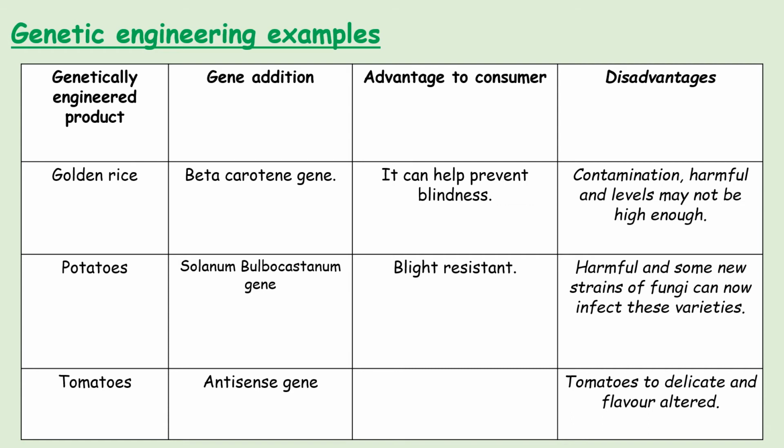So the gene addition is the antisense gene, and the advantage to customers is it prevents the softening and rotting of the tomatoes. It gives them a longer shelf life. And the disadvantage is that the tomatoes can become too delicate and their flavour can be altered. So well done if you managed to get that correct. If not, go watch the genetic engineering video.